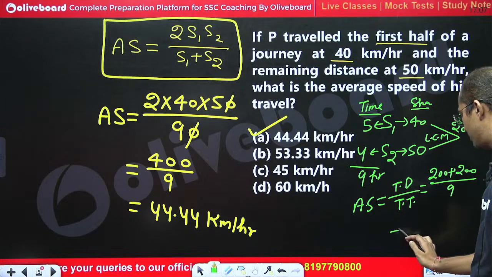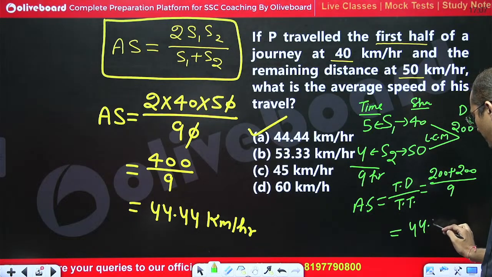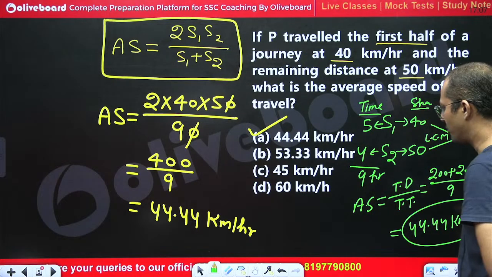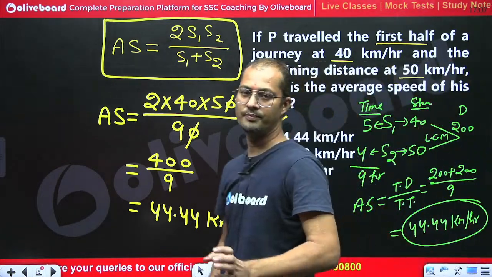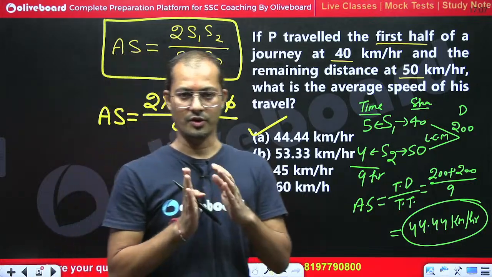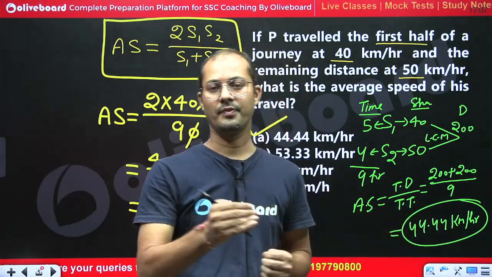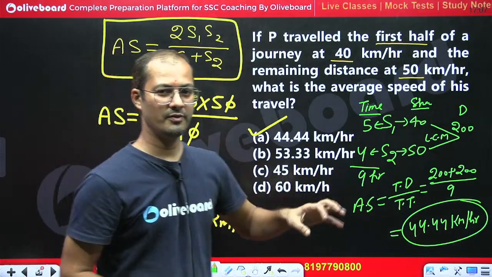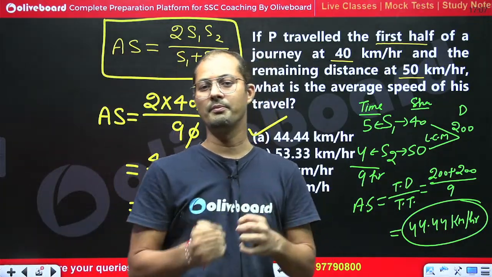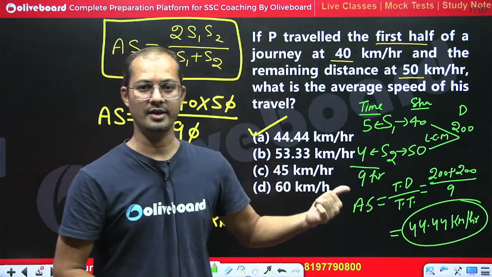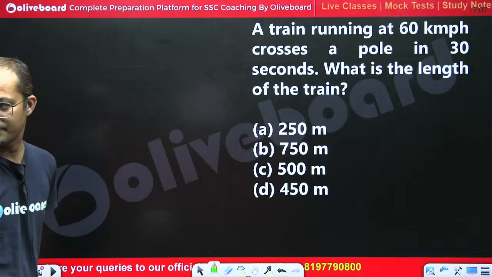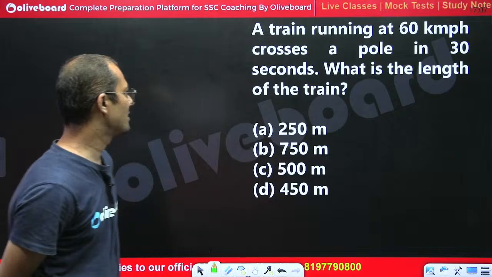Divided by 9. So this would be equal to 44.44 kilometer per hour. This would be the right answer. So I told you both approaches, the shortcut as well as the logical approach, right? So whichever you feel is better and which you remember during the exam, just go ahead and do the question, right? So moving to the next question. Yes, please tell me what would be the answer for this question.